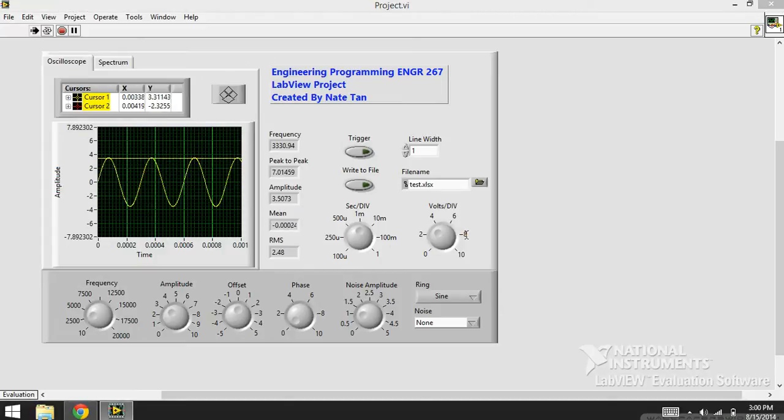Hi, my name is Nate Tan, and this is a quick demo of my LabVIEW project for engineering programming.